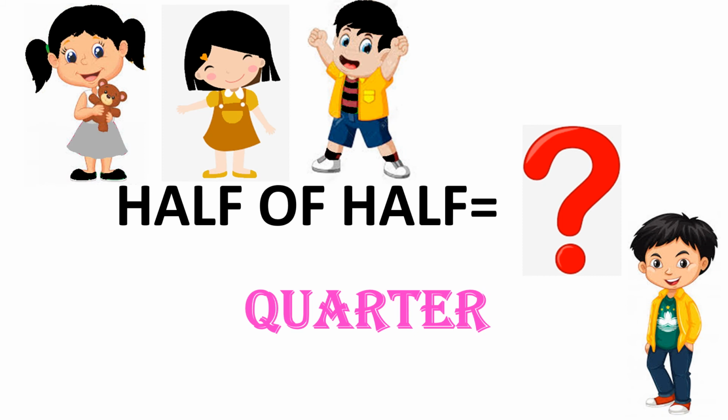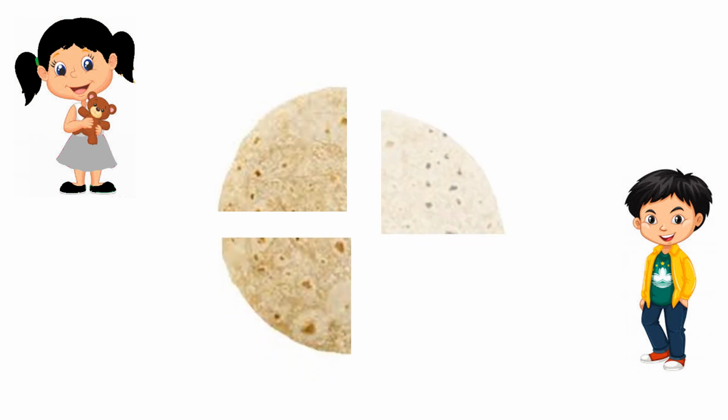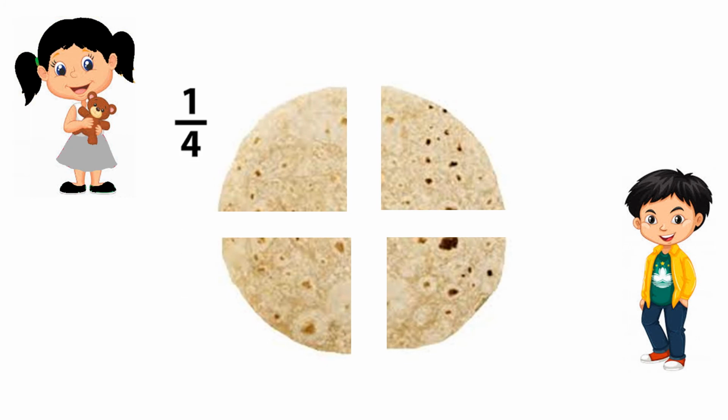Raju continued, a half of half is a quarter. Rani said, now there are four parts and each one of us should get one part. So 1/4 would be a quarter. Right, Bhaiya? Yes, Rani. A quarter is 1/4, Raju replied.